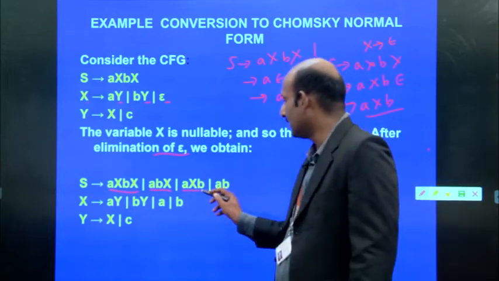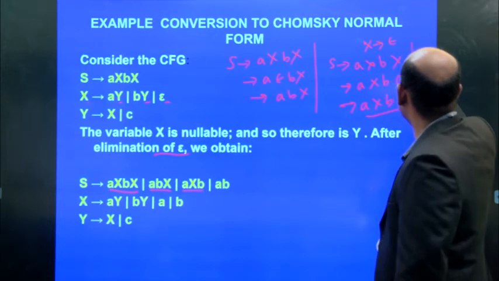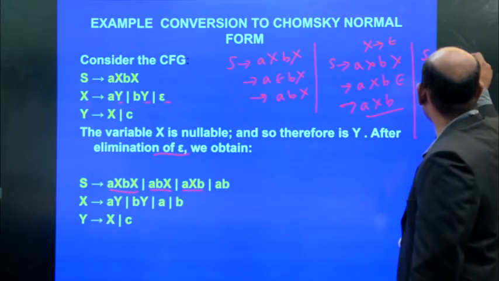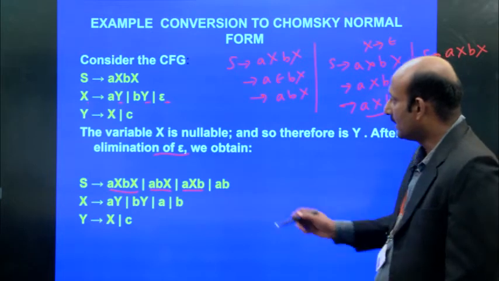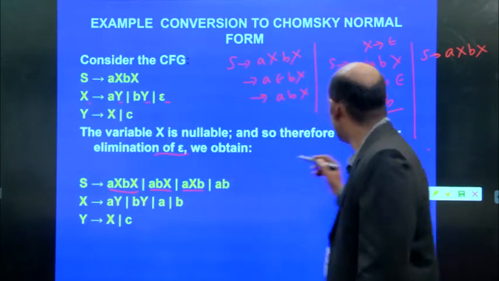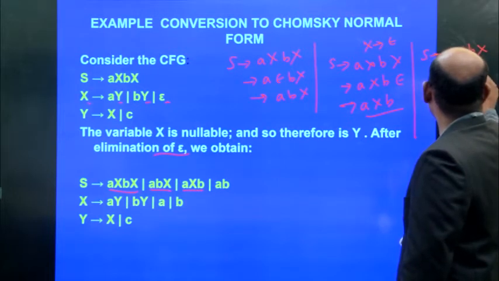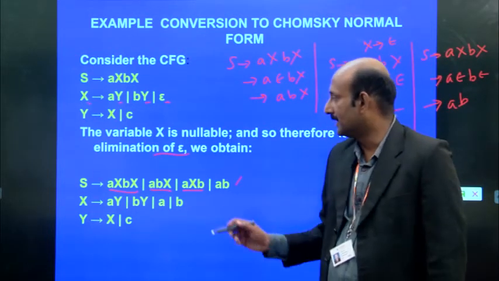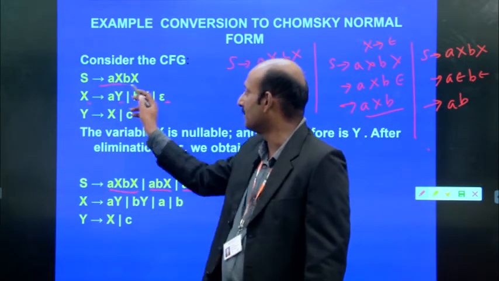Suppose we apply both, S implies AX BX, where X generates epsilon. If we apply A epsilon, B epsilon, then finally we get AB. So this is the method: after eliminating the epsilon productions, the S productions become like this.